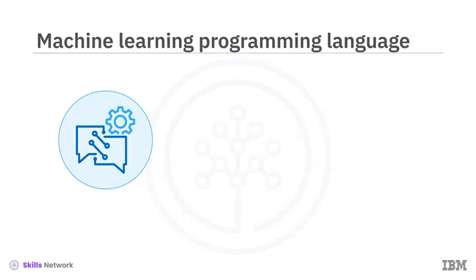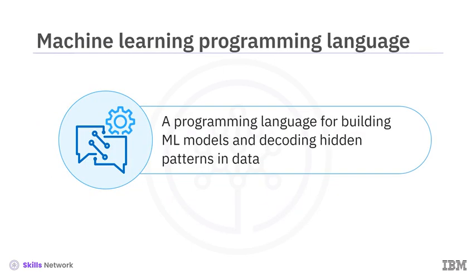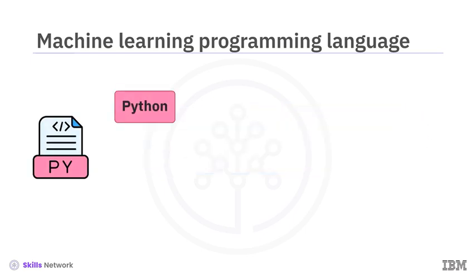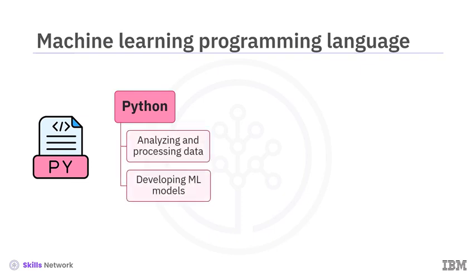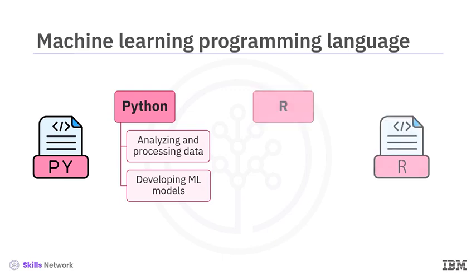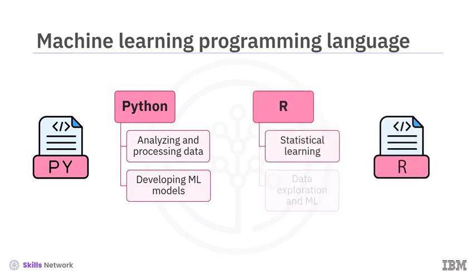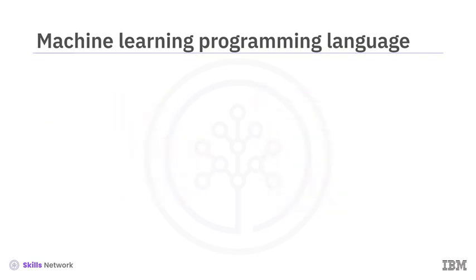A machine learning programming language is a programming language for building machine learning models and decoding the hidden patterns in data. Python is a widely used language due to its extensive collection of libraries for analyzing and processing data and its ease in developing machine learning models. R is another popular language for statistical learning that also contains many libraries for data exploration and machine learning. Here are some other common languages.